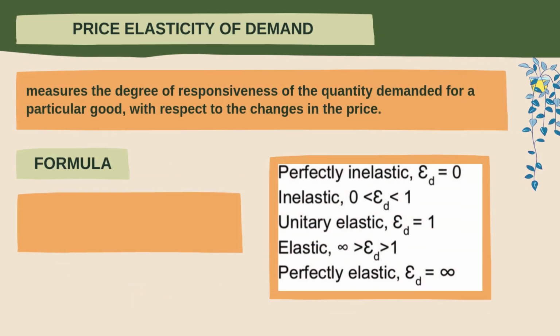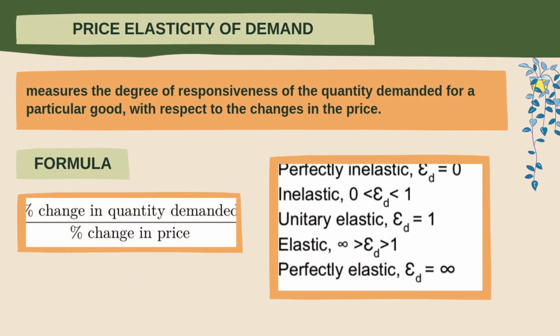There are 4 types of elasticity. The first one is price elasticity of demand. It measures the degree of responsiveness of the quantity demanded for a particular good with respect to the change in the price. The formula of price elasticity of demand is percentage change in quantity demanded over percentage change in price.